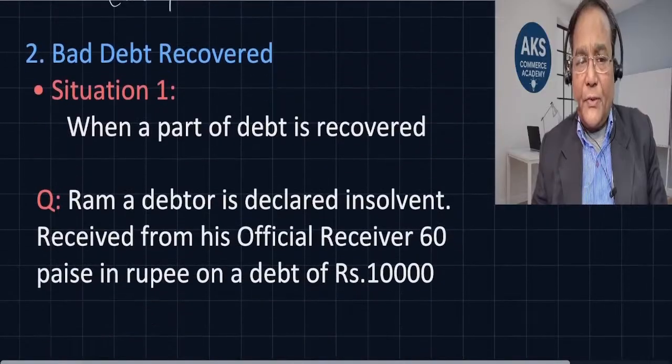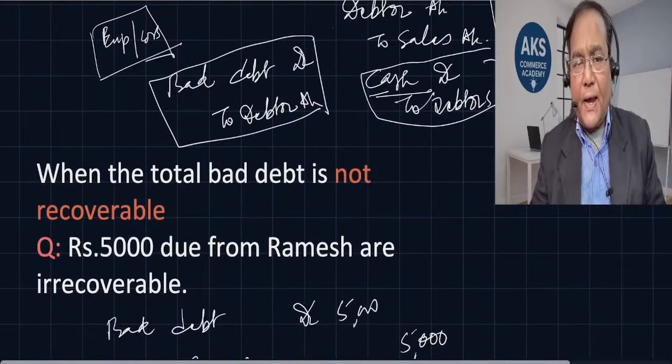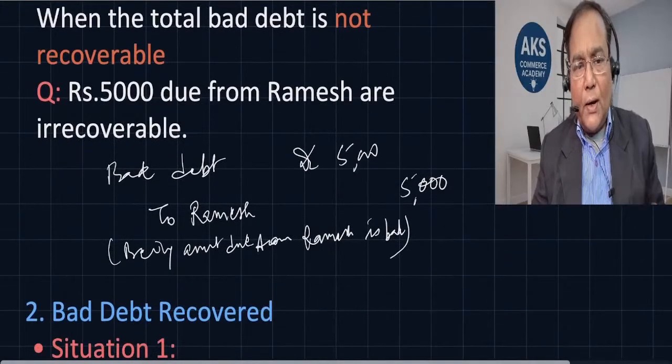Now if the situation is the second, I hope this is clear. So bad debt, when we are considering it as bad, instead of cash we are writing bad debt to debtors. By crediting debtors we are closing the account and treating it as bad debt. We have opened up one account by the name bad debt which is to be treated as expense or loss. Now when the total amount from Ramesh is not recoverable, we have treated it as bad debt debit to Ramesh. So this is clear.